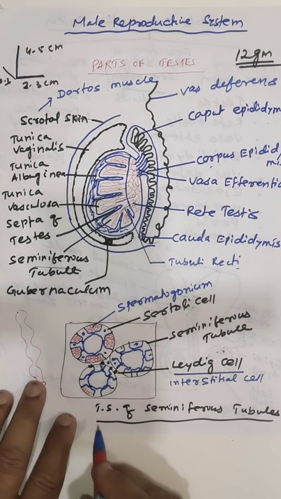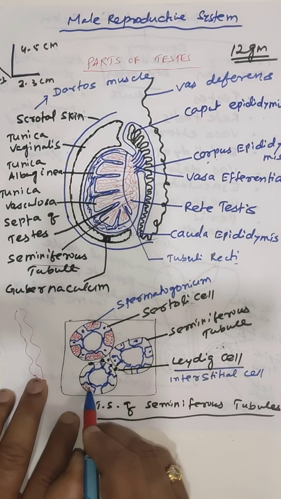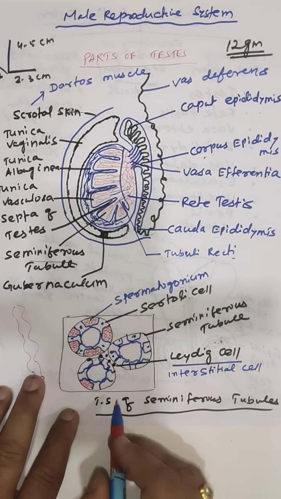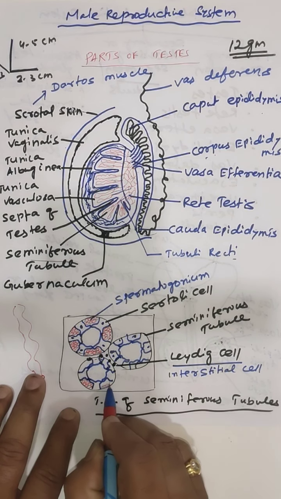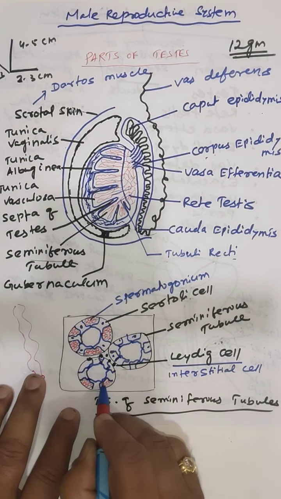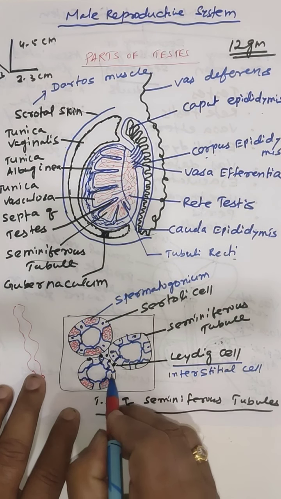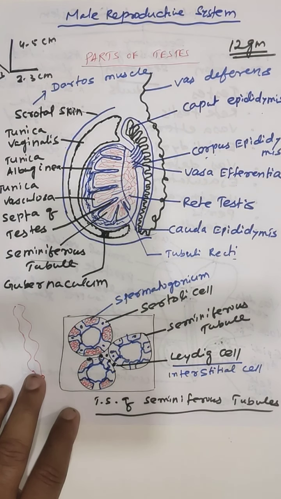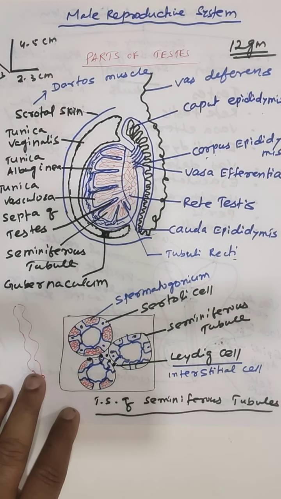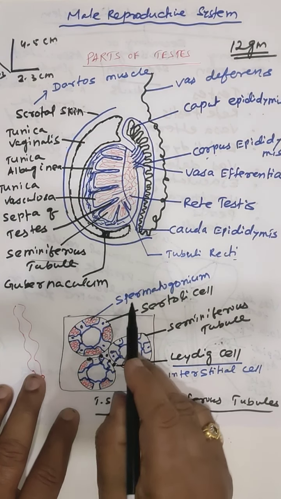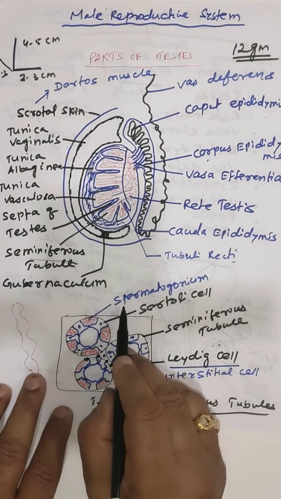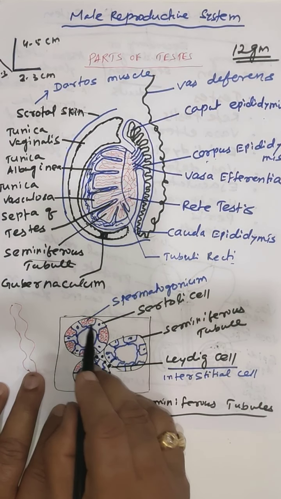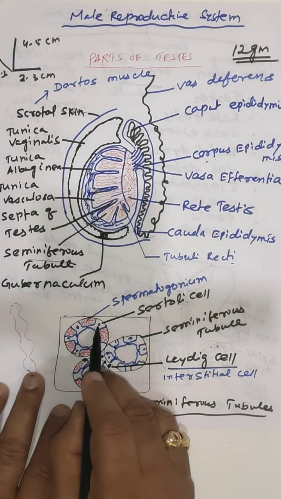The germ cells divide repeatedly to form 5 to 7 layers of cells called the spermatogonium. The spermatogonium undergoes metamorphosis, or spermatogenesis, to form sperm. In between the spermatogonium, Sertoli cells are present.